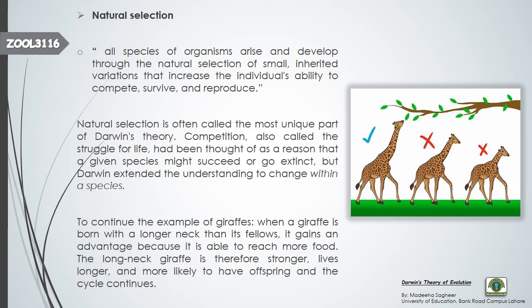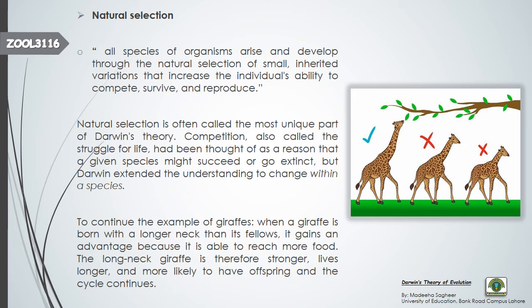evolution, right? So, natural selection is often called the most unique part of Darwin's theory. As we are talking about Darwin's theory as a mechanism of evolution, this is one of the important steps in that mechanism, that is natural selection.